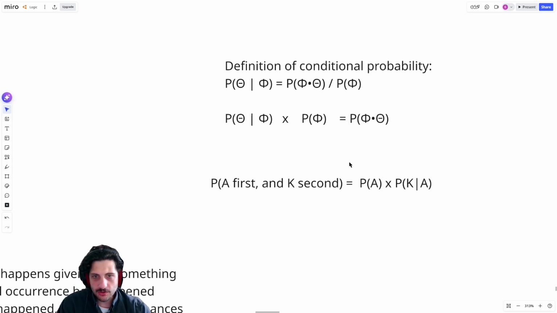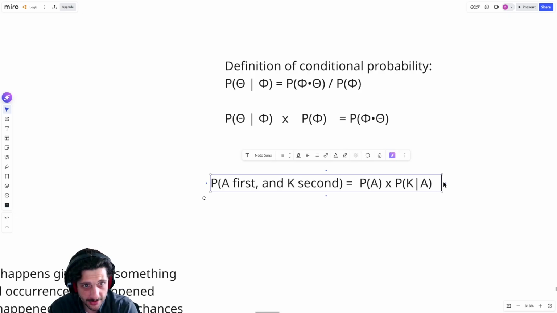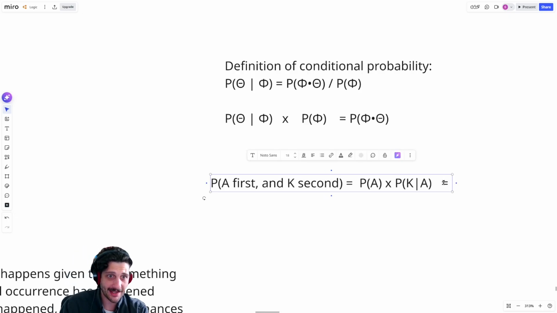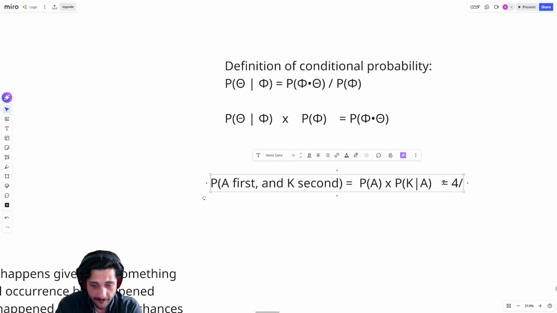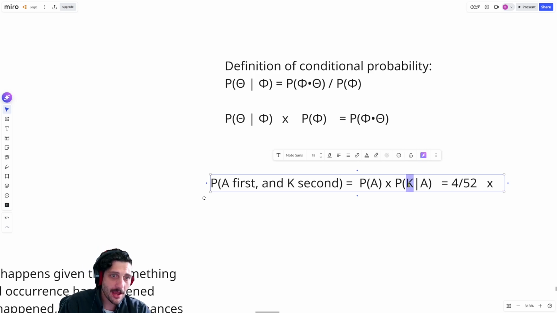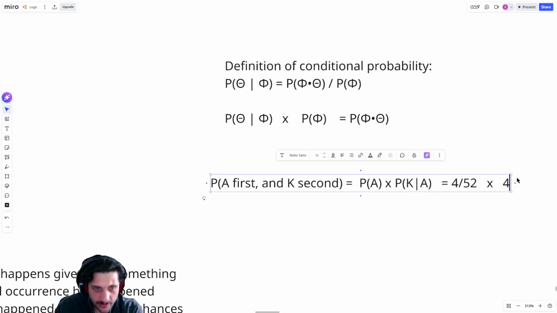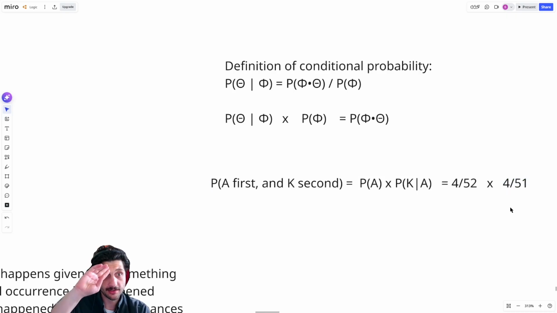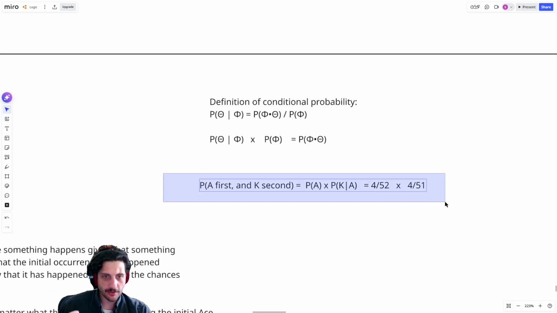So if I need to find the probability of getting an ace and then a king, I say the probability of an ace is 4 out of 52, times, and then I ask, now that I've drawn an ace, what's the probability I get a king? That's the thing we just solved above: there are 4 kings out of 51 total cards. That's why I say doing these conjunctive probabilities just involves doing the conditional probability already.